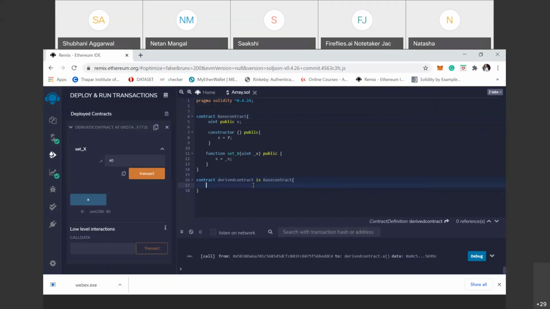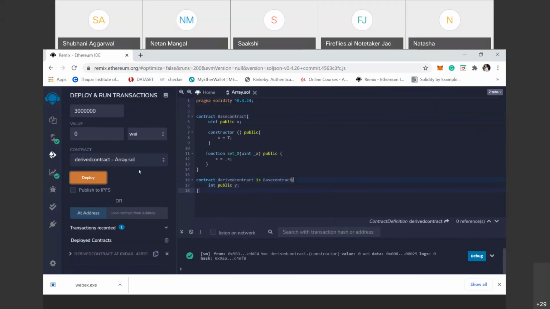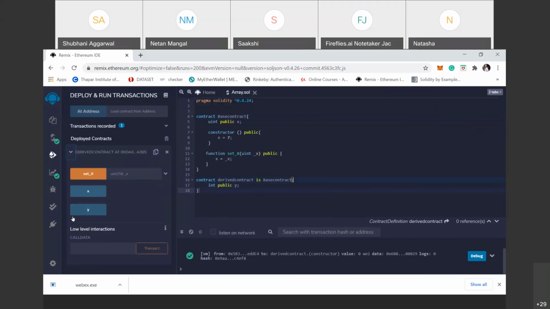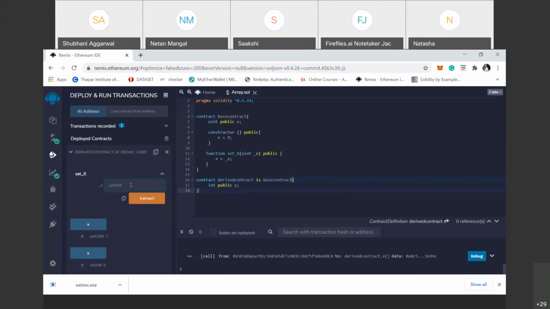Suppose we describe another variable, int public y. When we deploy this contract again, you can see the y variable is also there. The default value of y is 0, x is 7, and when we set the value of x from 7 to 30, then click on x again, it is 30.